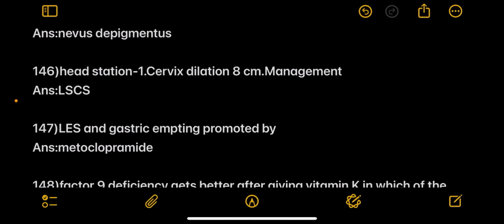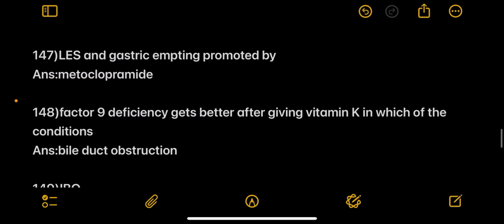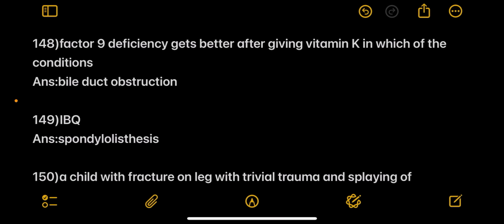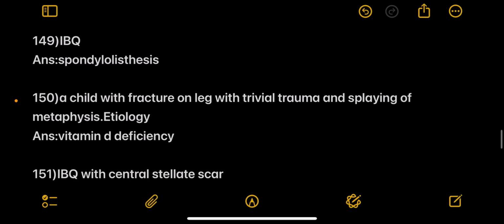Next, head station is -1. Cervical dilation is 8 cm. Management is LSCS. Next, lower esophageal sphincter tone and gastric emptying is promoted by, answer: metoclopramide. Next, factor 9 deficiency gets better after giving vitamin K in which of the following conditions? Answer: bile duct obstruction.